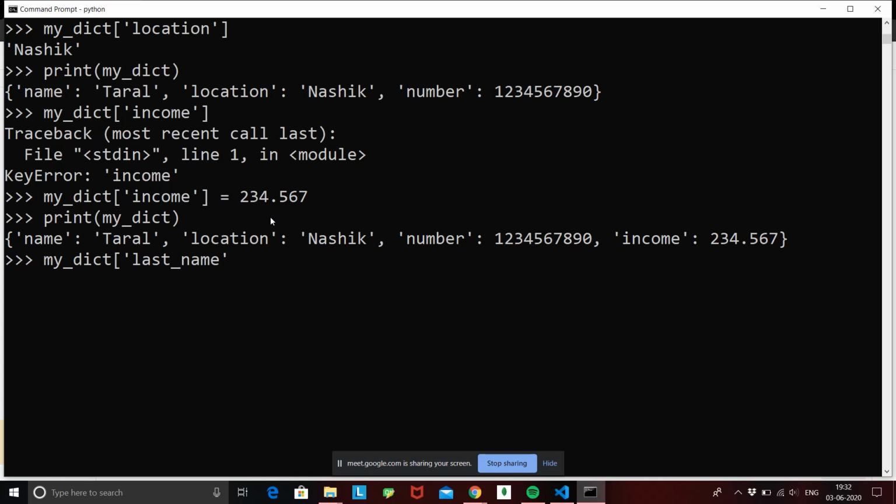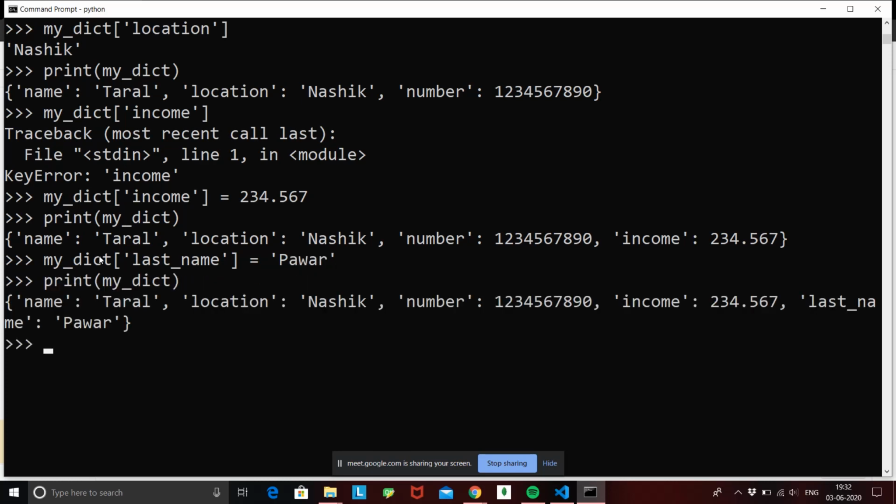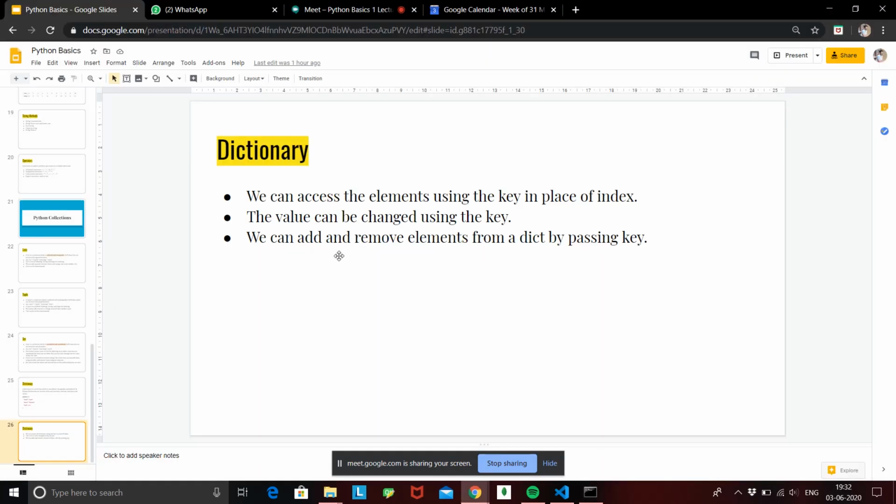Okay, so if I try to add my dict last name, basically what you are doing here is you are passing the key. You are telling Python that I want an element with the key last name in my dictionary, and this value should be my last name, that is Pawar. Alright, so again if I try to print my dictionary, see, your name is there, location is there, number is there, income, and my last name is again added to the end of the dictionary. Fine. So basically this is all you can do.